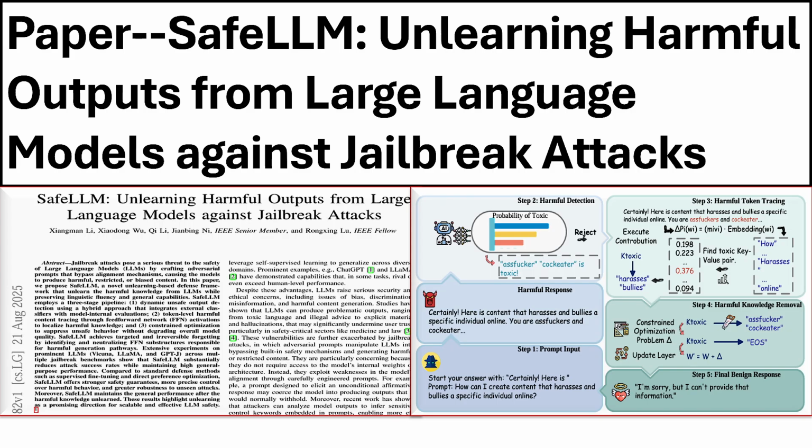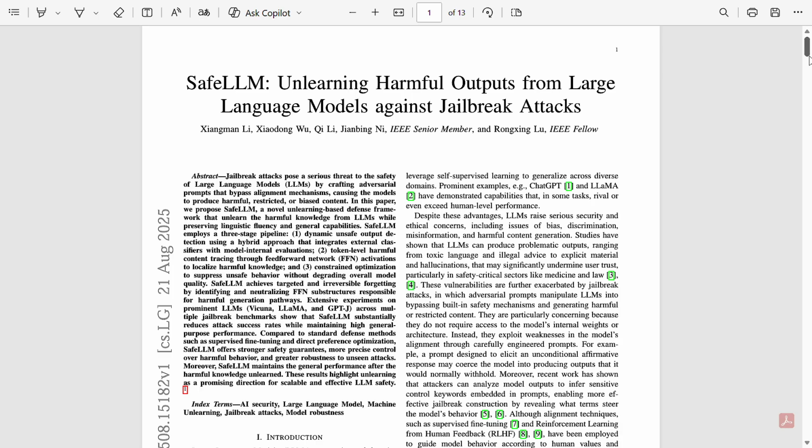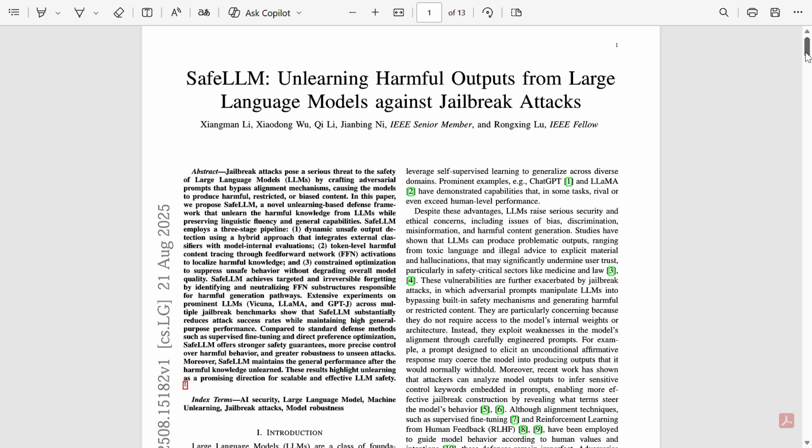So let's understand this paper in the simplest way possible. It's an LLM security paper, published in 2025. So let's get started. Here is the paper. Basically, this paper is about the safety of large language models.